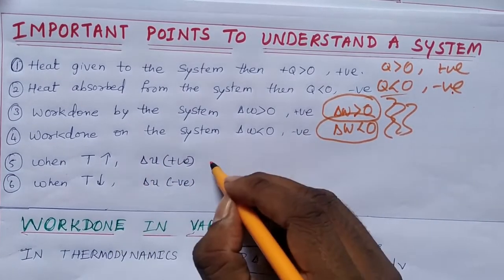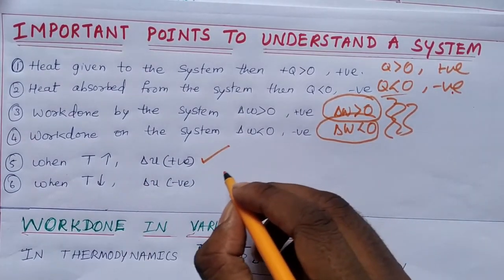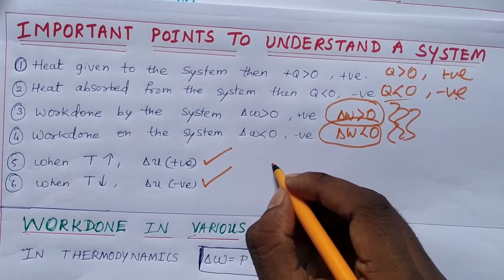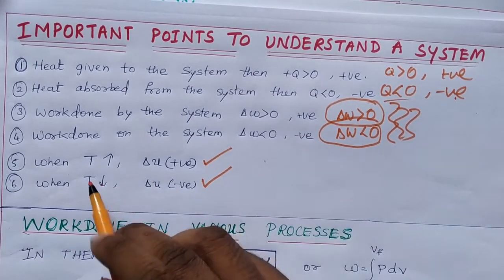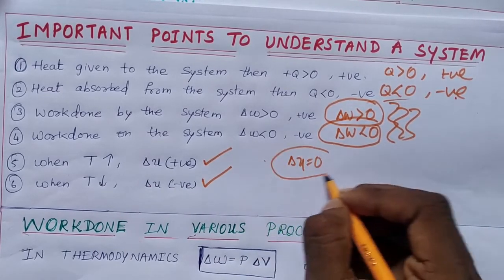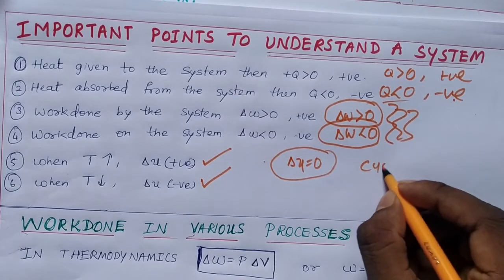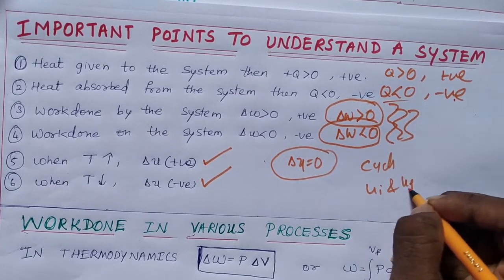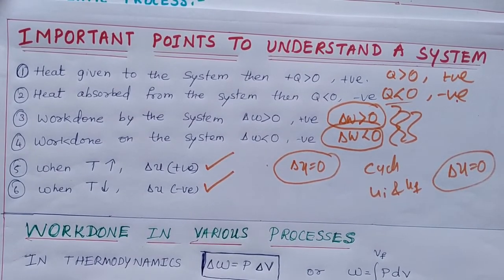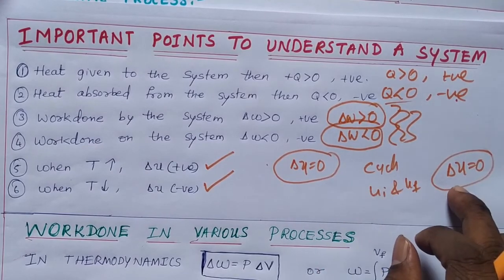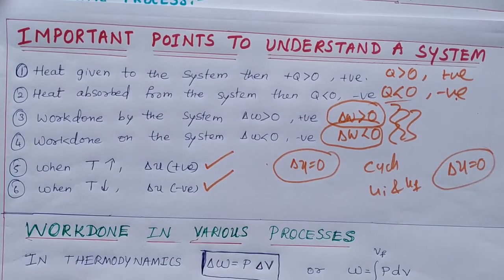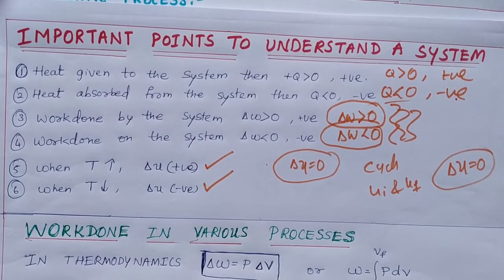Work done by the system is always greater than 0, whereas work done on the system is always less than 0. See, next point: when temperature increases, internal energy of the system increases. When temperature decreases, internal energy of the system decreases. When temperature is constant, then change in internal energy will be 0, as we have seen in the case of isothermal process. Even in cyclic process, the initial and final internal energy are the same, so the change in internal energy will be 0. These are brief explanations of the concepts about system and surroundings.